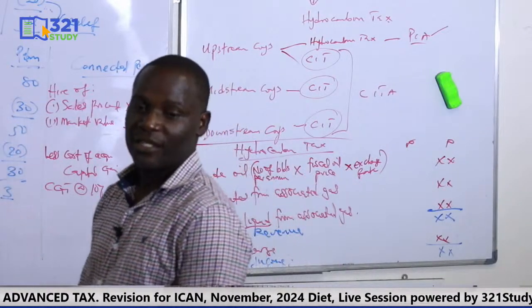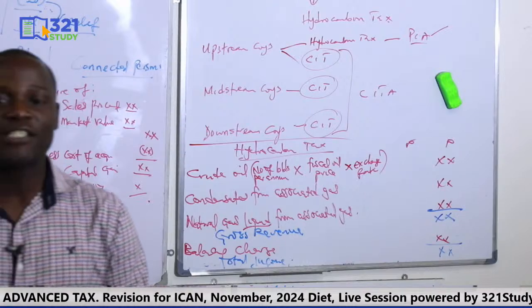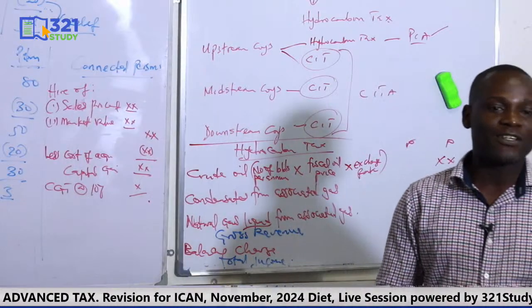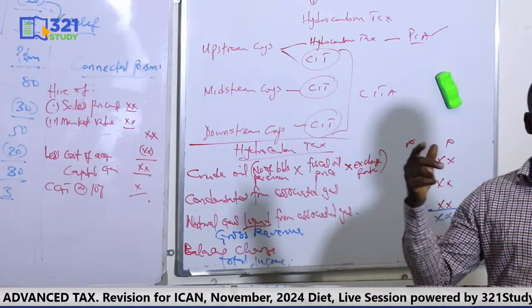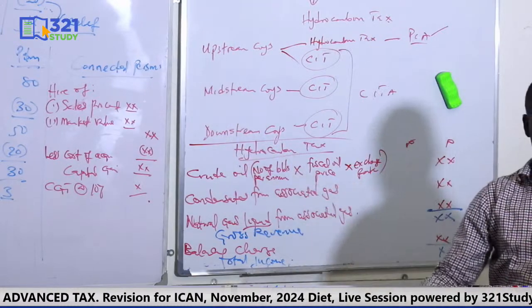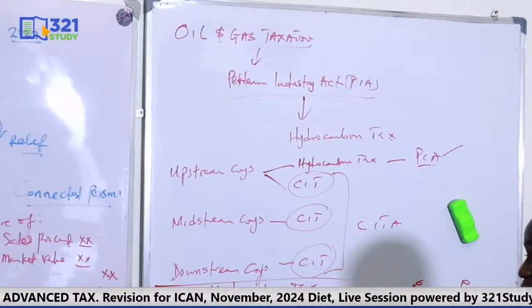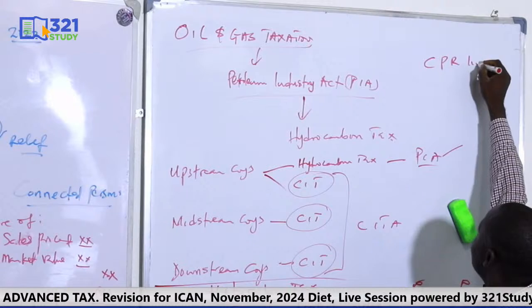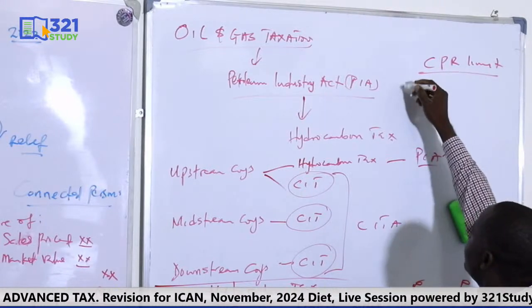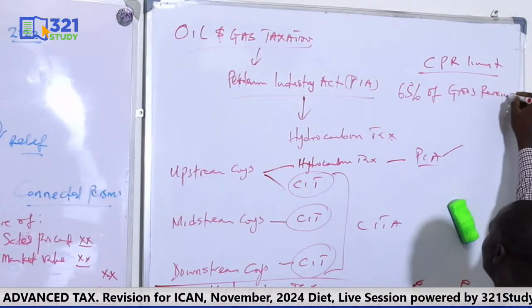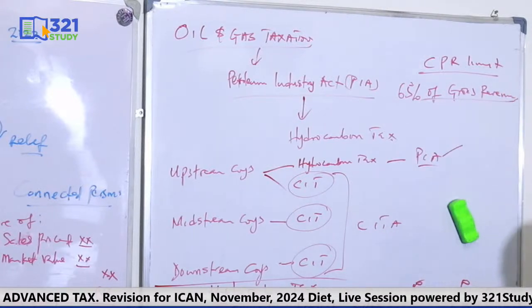CPR limit. Okay? We said those allowable expenses must not exceed the CPR limit. So the allowable expenses to be deducted in any tax year should not be more than what? The CPR limit. The CPR means cost price ratio limit. So when you total those allowable expenses, you compare them with the CPR limit. How do you get the CPR limit? CPR is the gross revenue. Remember, the CPR limit is 65% of the gross revenue. 65% of this.